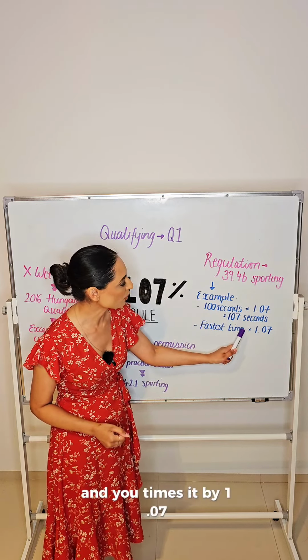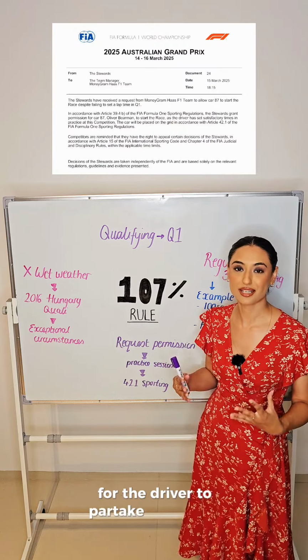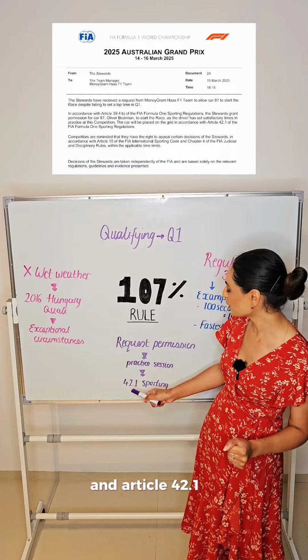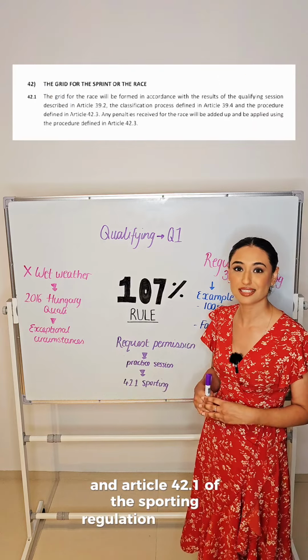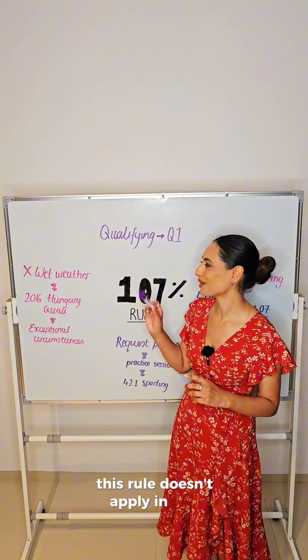And when a driver hasn't set a time in qualifying, the team will need to request permission from the stewards for the driver to partake in the race. And the stewards will typically allow this because normally the driver will have set a representative time in the practice session. And Article 42.1 of the sporting regulations says that that driver will then be at the back of the grid. Just to note, this rule doesn't apply in wet weather conditions.